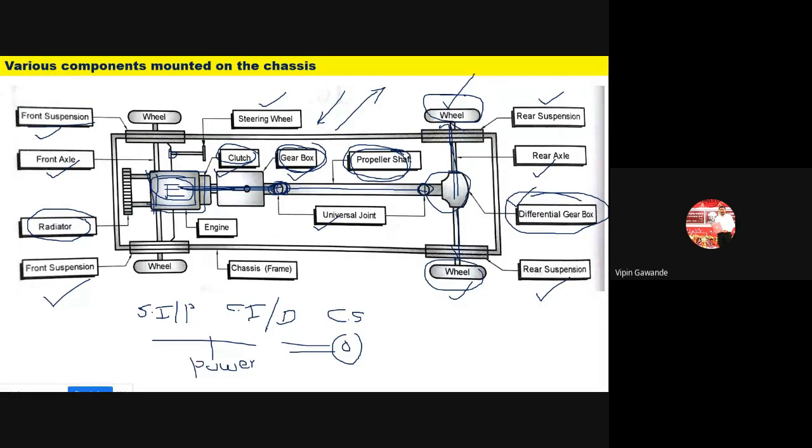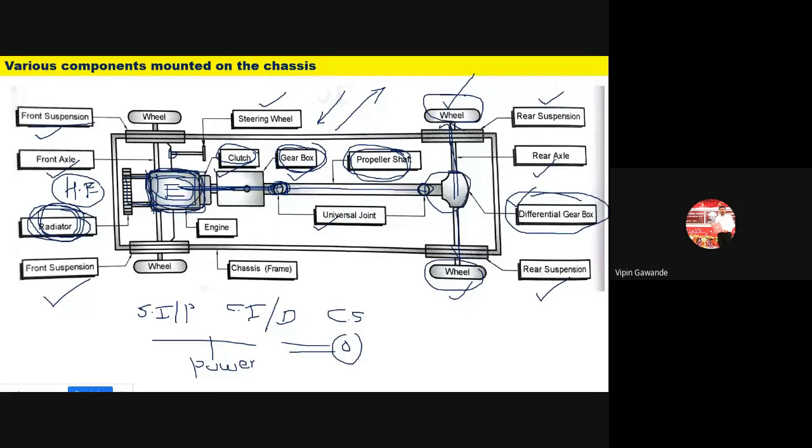So to do this, we are using what? The radiator. So the radiator is our heat exchanger. Heat exchanger means we are using the fluid which absorbs the heat from the heat engine. This radiator takes the hot water from the engine, cools that water, and again supplies that cold water to the engine. And that cold water then absorbs the heat from the engine.